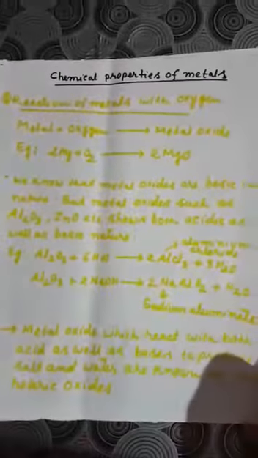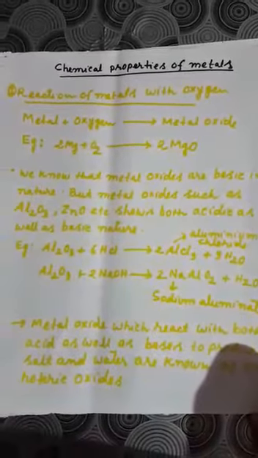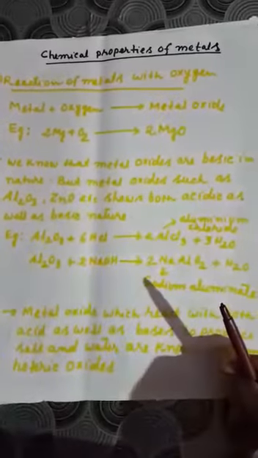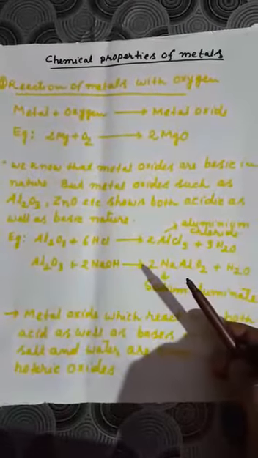Now let us learn about chemical properties of metals. First of all, reaction of metals with oxygen. Metal reacts with oxygen, gives us metal oxide. And we know that metal oxides are basic in nature. We learnt in chapter 2 that metal oxides are basic in nature.